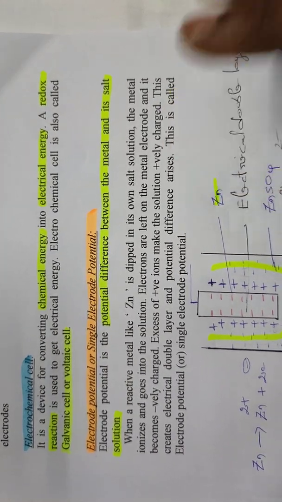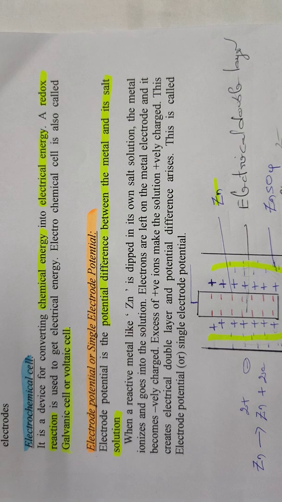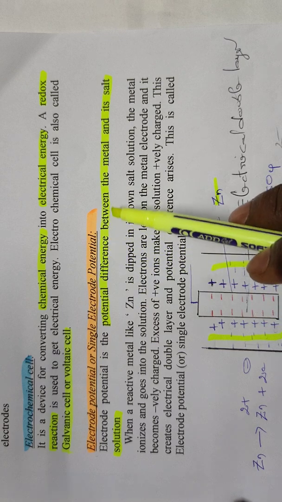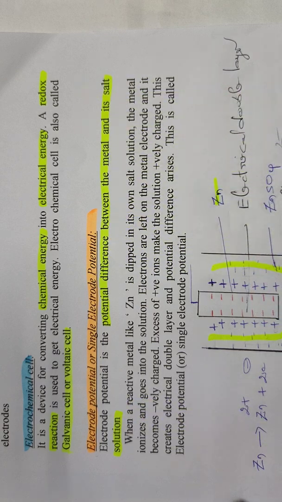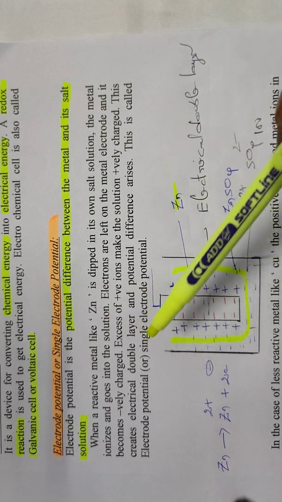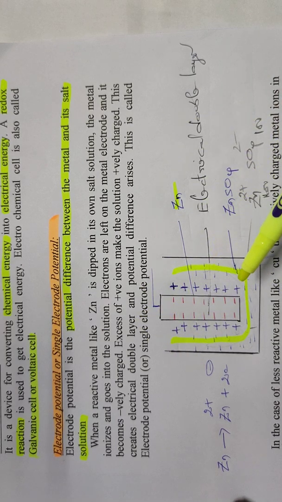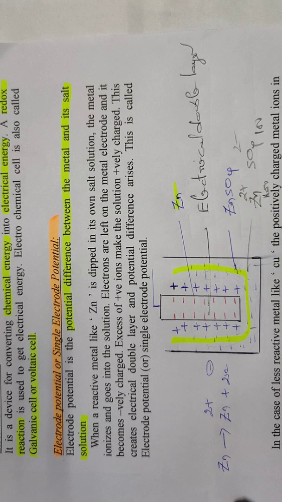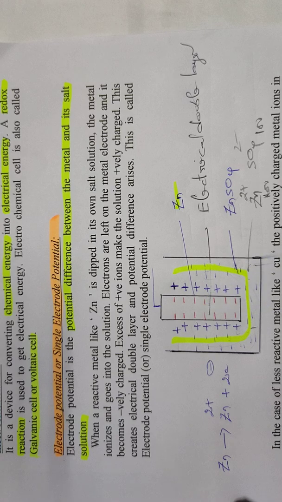What is single electrode potential? Single electrode potential or electrode potential is the potential difference between the metal and its salt solution. For example, when a reactive metal zinc is dipped in its own salt solution, it loses positively charged ions into the solution. Then the metal gets negatively charged. The metal rod entirely contains negatively charged ions.